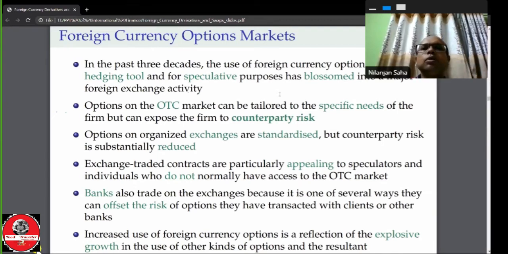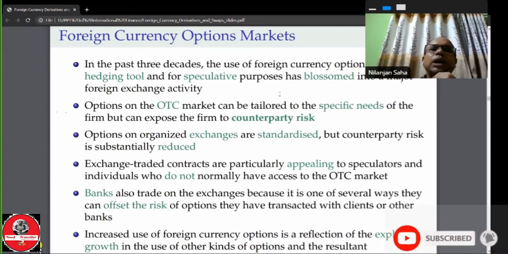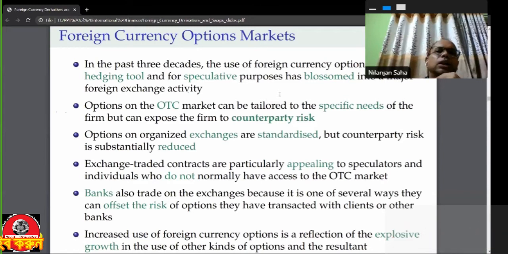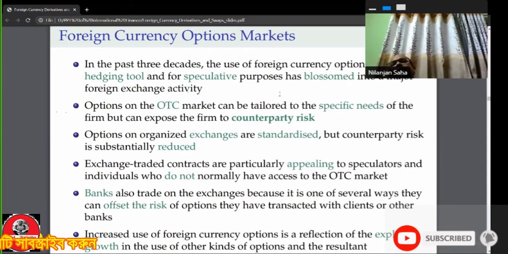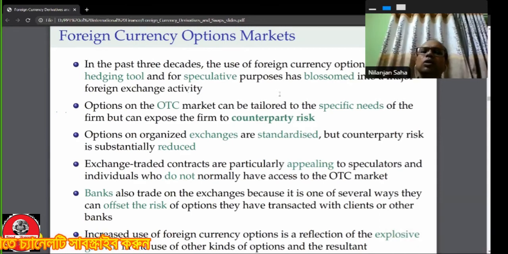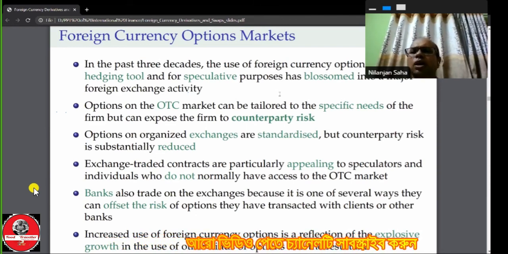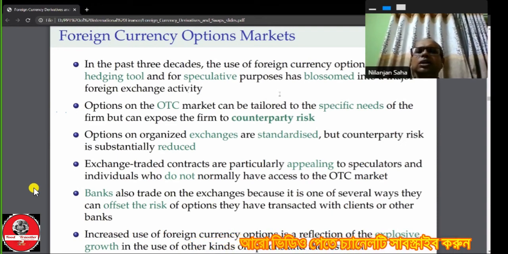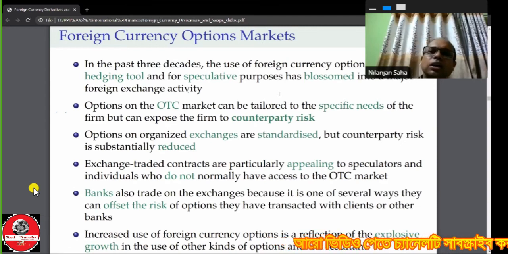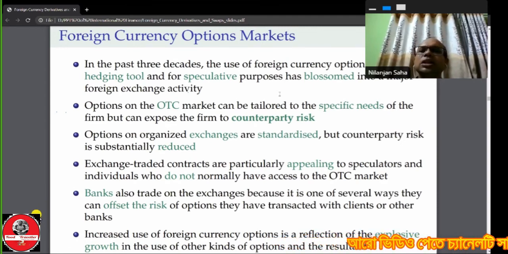Options on the OTC market can be tailored to the specific needs of the firm, but can expose the firm to counterparty risk, because no organized exchange is involved. Options on organized exchanges are standardized, but counterparty risk is substantially reduced.